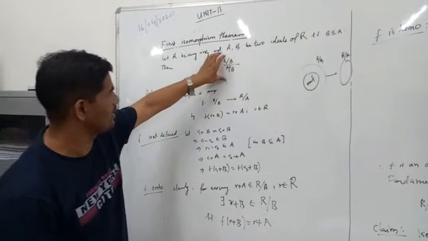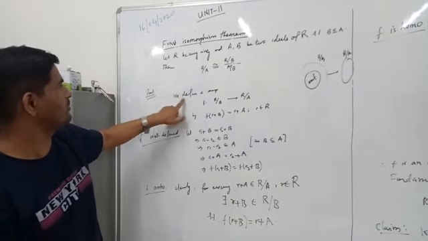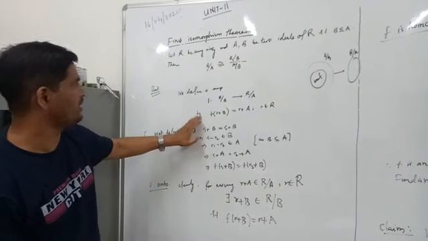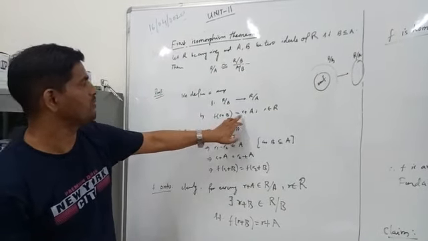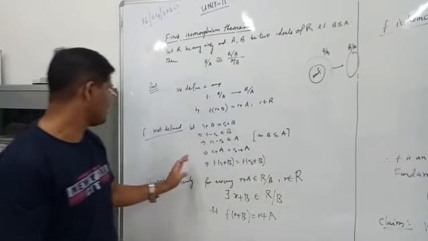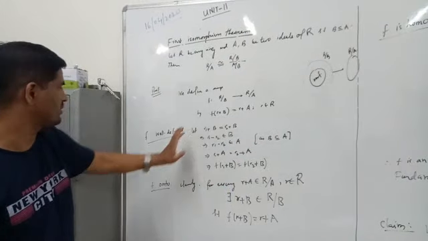So to prove this theorem, first of all we define a map f from R/B to R/A, defined by f(r + B) = r + A, where r is from R. We will first show that this f is well defined.